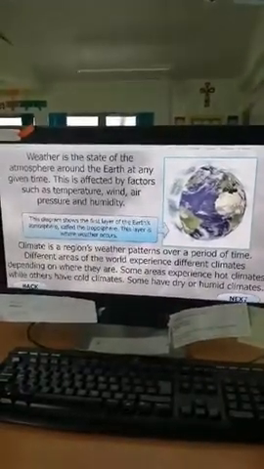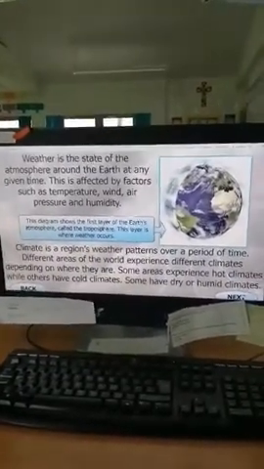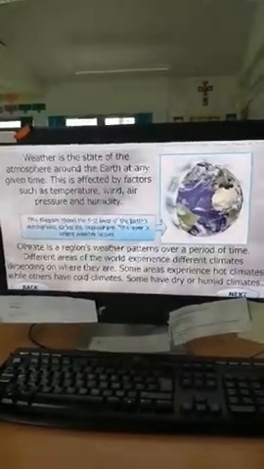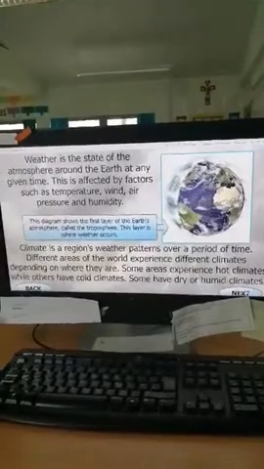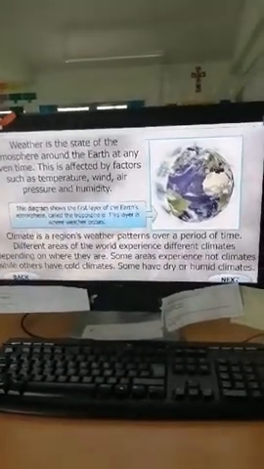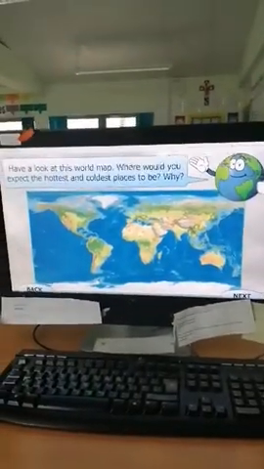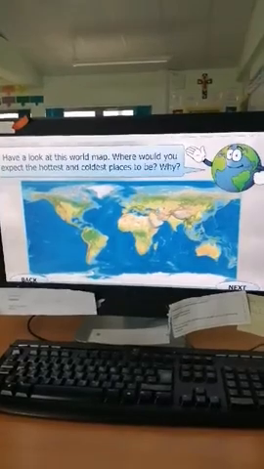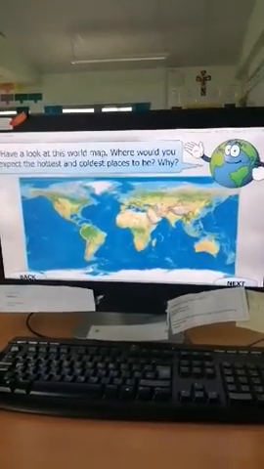Climate is a region's weather patterns over a period of time. Different areas of the world experience different climates depending on where they are. Some areas experience hot climates while others have cold climates. Some have dry or humid climates. Have a look at this world map. Where would you expect the hottest and coldest places to be? And why?